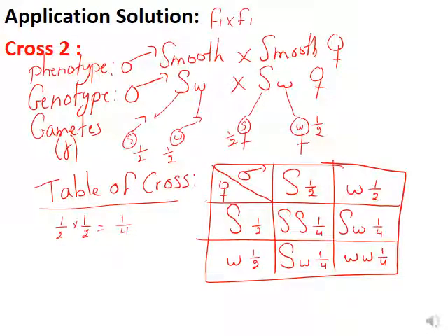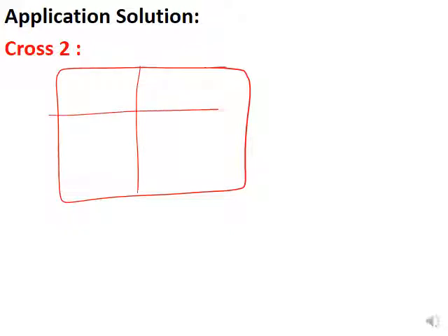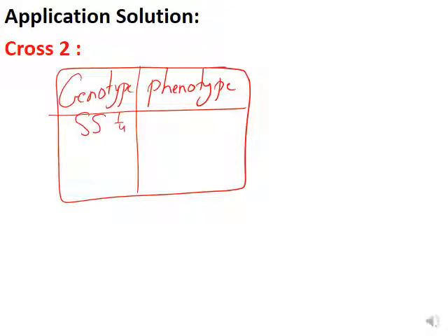So let's move now to the table of results. We are going to divide it into genotype and phenotype. In the genotype, we have SS 1 over 4, Sw 1 over 2, and ww 1 over 4. Here SS and Sw, both of them are smooth, so 3 over 4. How did I get 3 over 4?